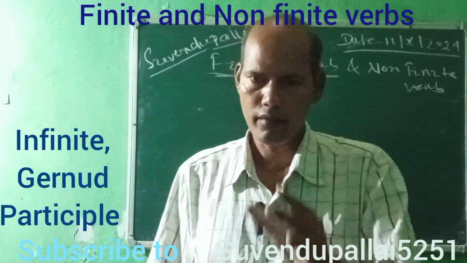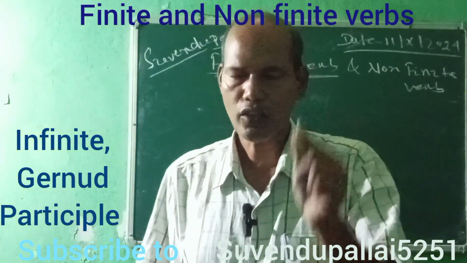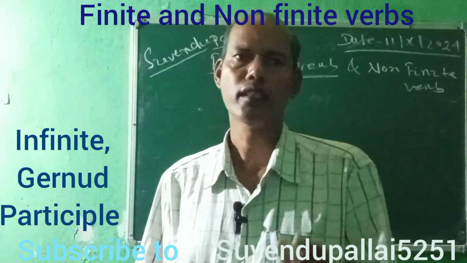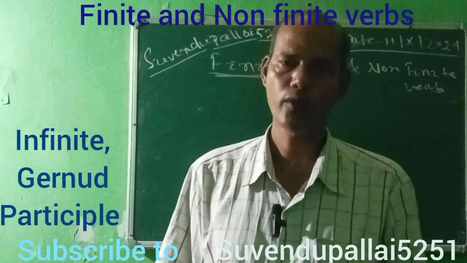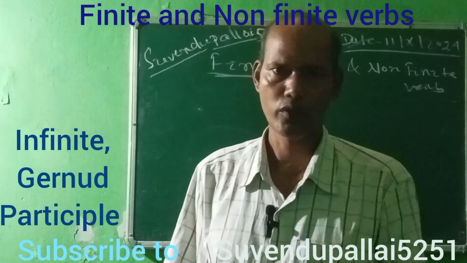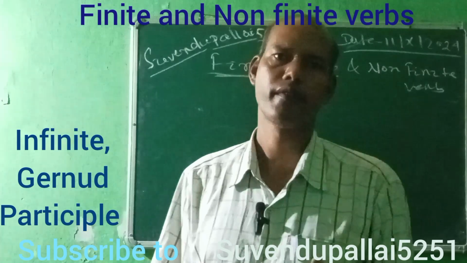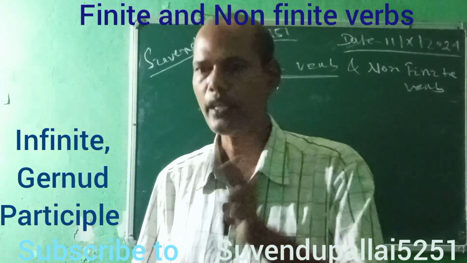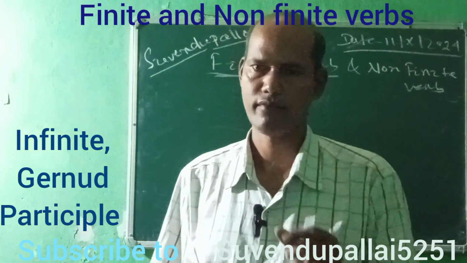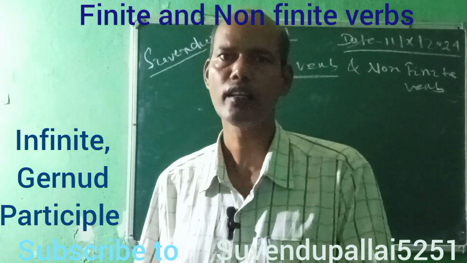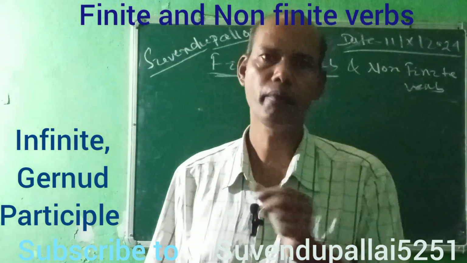If we discuss one by one: when the non-finite verb carries to play, to go, to sleep, or without to, this is called to plus infinitive. In the second, when the non-finite verb carries ing, these are called gerunds: going, eating, playing, blooming.